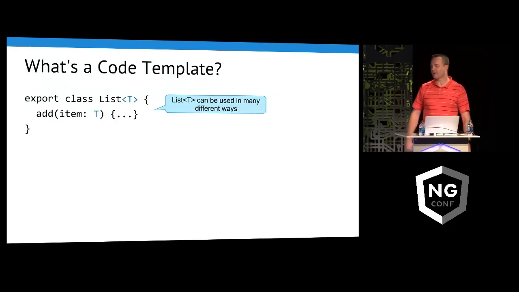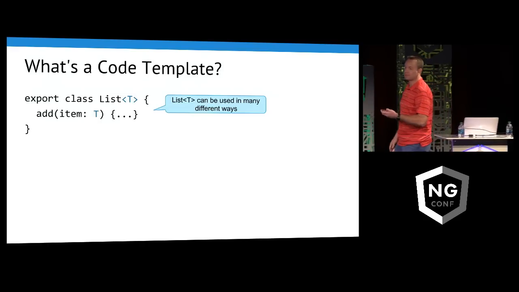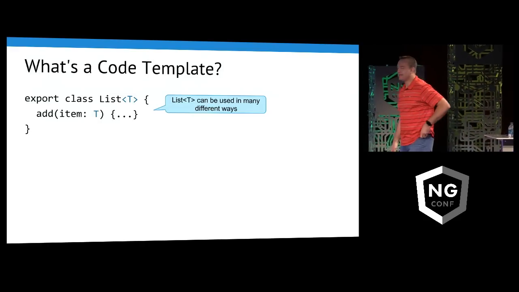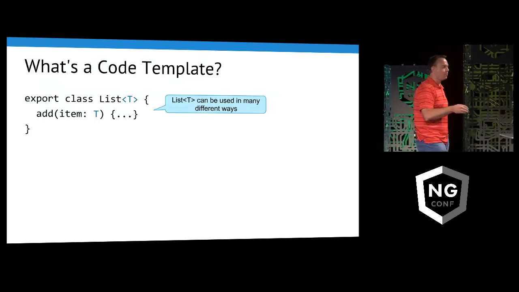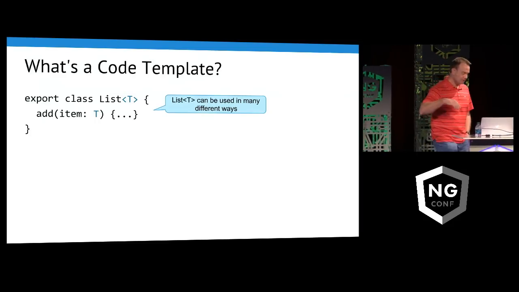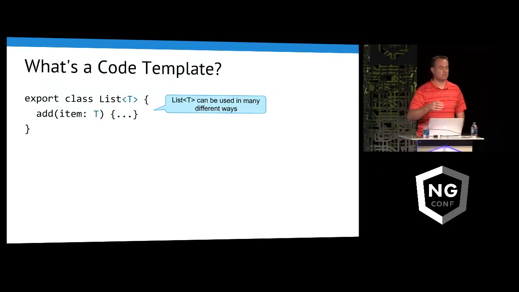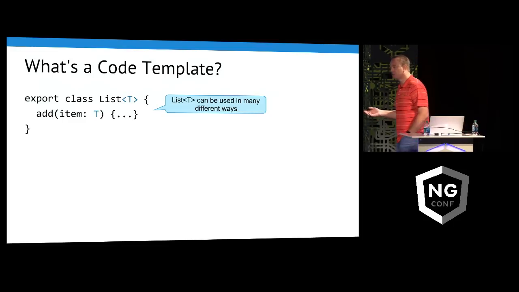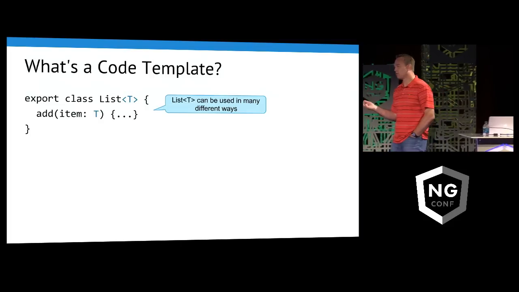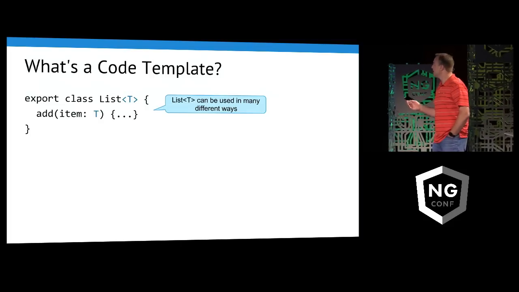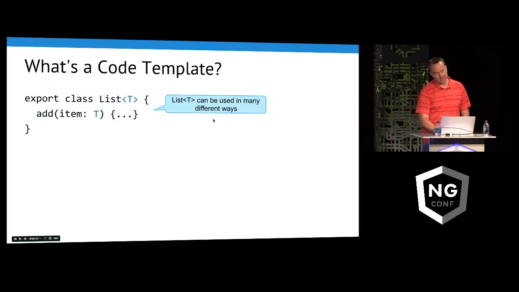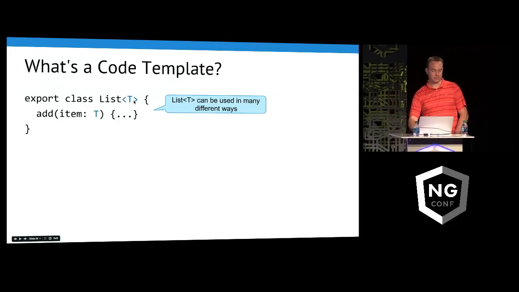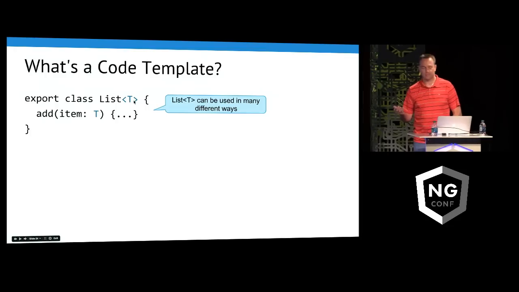So generics can be used in multiple ways. One way is if you had a class that needs to support different types. In other words, sometimes I want to use a number. Sometimes I want to use a string. Sometimes I want to use an array, whatever it may be. Then generics will really help you with this. This is saying I want to make a list of some type. That's what the T is.